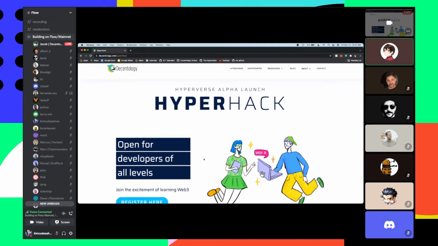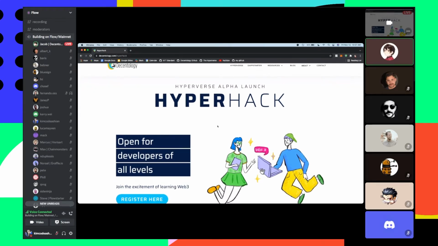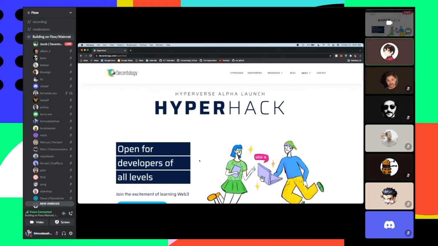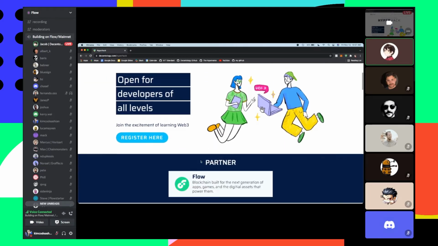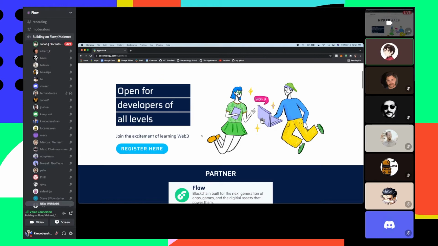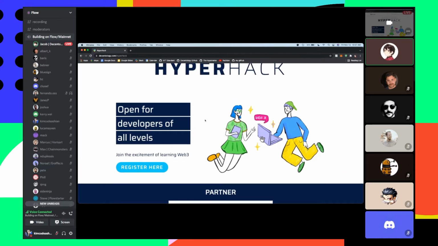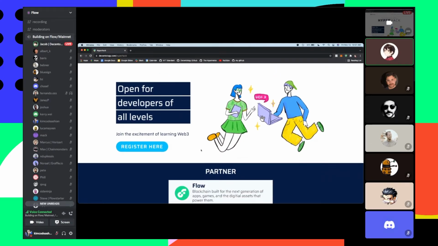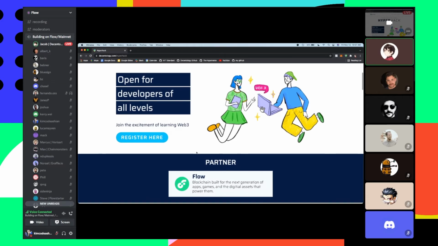So Decentology, we're currently calling it the alpha launch of Hyperverse. Hyperverse is a network of composable smart contracts that we're initially launching on the Flow blockchain. We're really excited, and we're actually partnering with the lovely Flow team, as you'll see here, for this hackathon. This is open to all developers, whether you're Web 2, Web 3. If you have no knowledge of Web 3, that's totally fine. You don't even have to have too much developer experience. It truly is open to everybody.